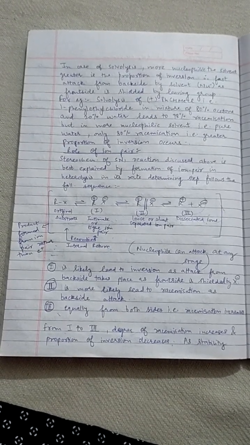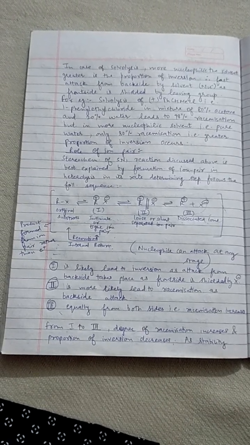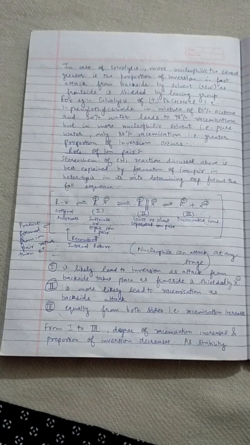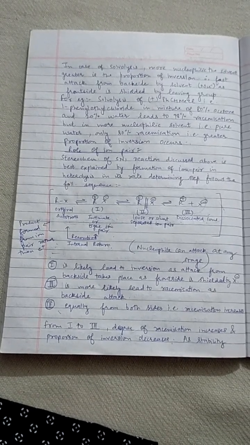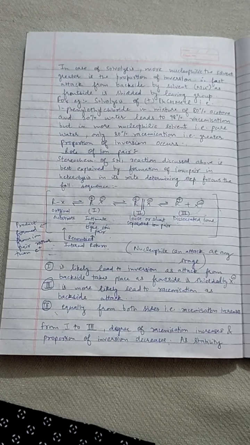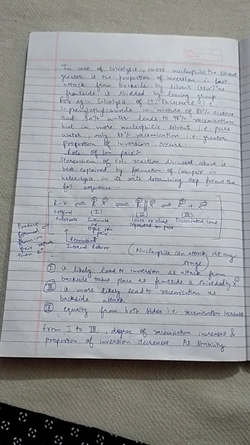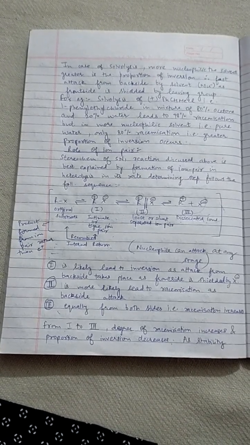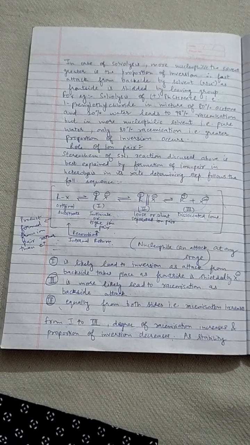For example, the solvolysis of 1-phenyl ethyl chloride in a mixture of 80% acetone and 20% water gives 98% racemization, but in a more nucleophilic solvent, pure water, only 80% racemization takes place, meaning a greater proportion of inversion occurs.